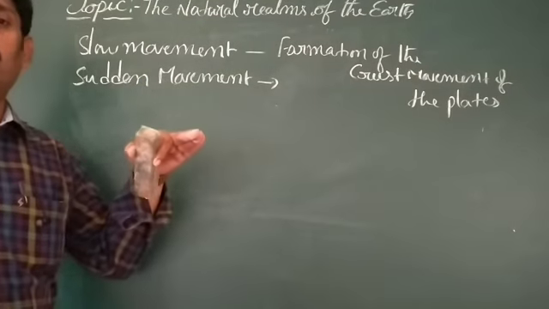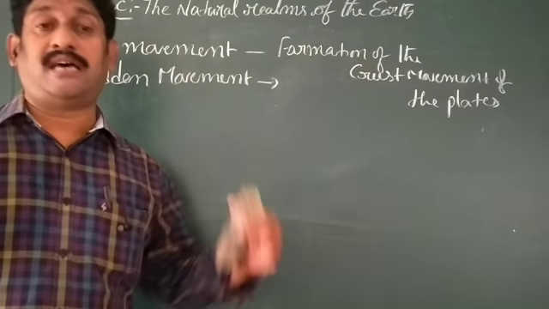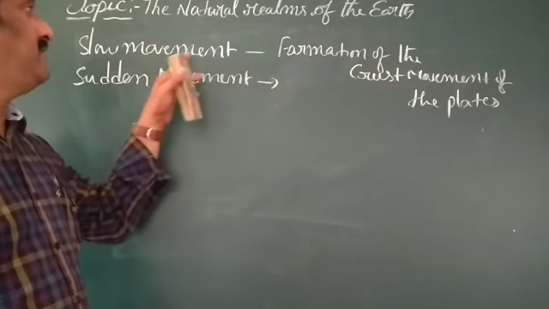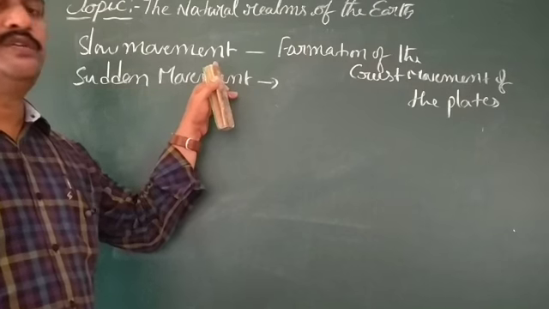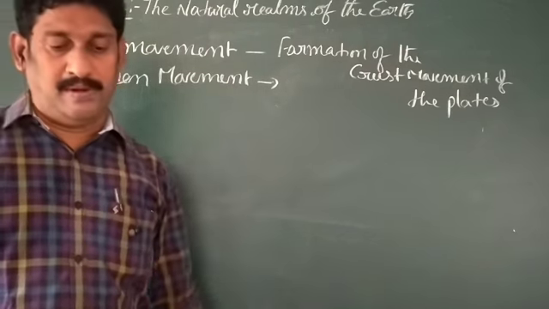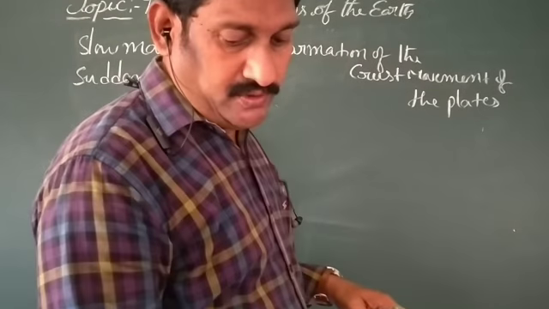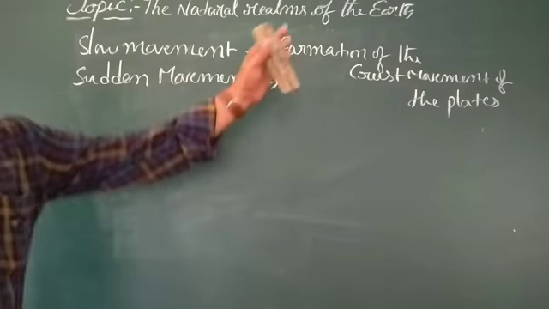Whenever the plates move slowly, it can form hills, mountains or valleys. So that movement is very slow. Due to the slow movements, the crust forms with the movement of the plates, and finally it is returned to the mantle.